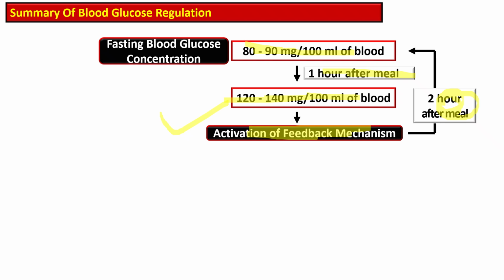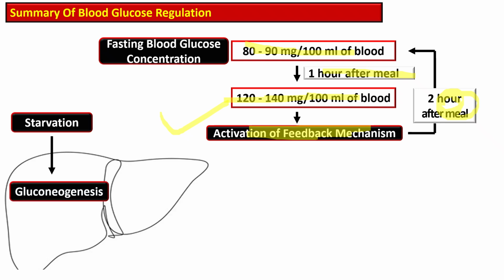back to the normal. And low glucose in fasting and starvation will result in glucagon secretion, and this activate gluconeogenesis and glycogenolysis in the liver and maintain glucose supply. During starvation, gluconeogenesis, that is the glucose formation from non-carbohydrate source, is critical for maintaining the fasting blood sugar level, ensuring energy for the brain and other glucose-dependent tissues.